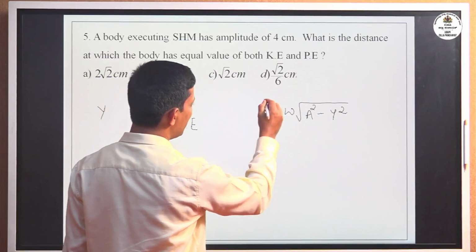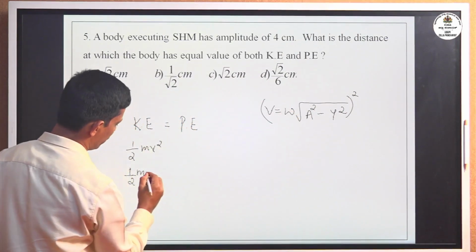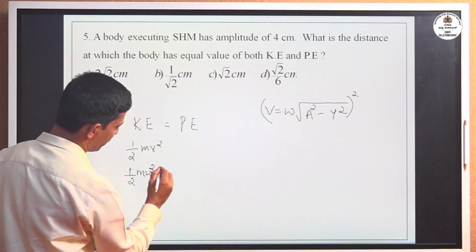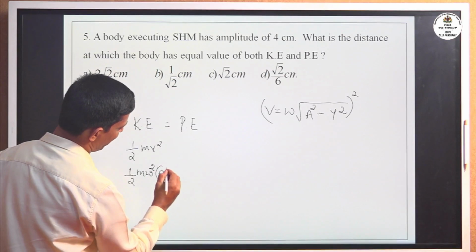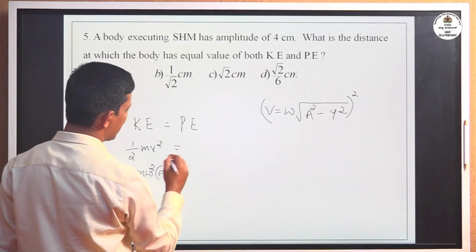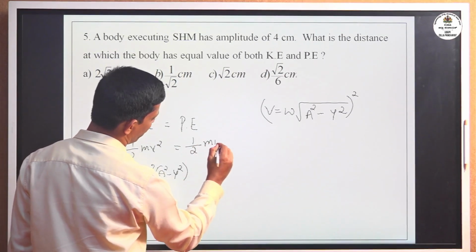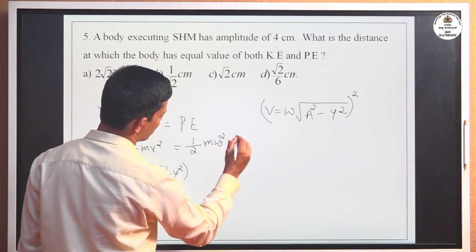Squaring on both sides, we get v square equal to omega square times a square minus y square. Your potential energy expression is half m omega square y square.